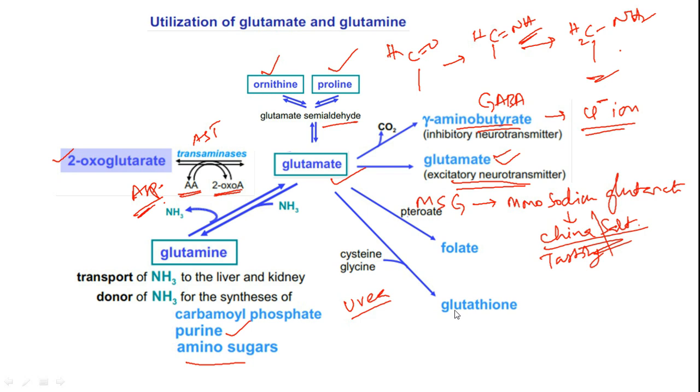For the detailed metabolism or detailed mechanism of biosynthesis, as well as the role of glutathione and folate, I made separate lectures, so I request you to please see those lectures for getting a comprehensive idea on these two topics. So friends, I hope you understood the concept of utilization of glutamate and glutamine and their interrelation. Further, glutamate is also one of the ingredients for the biosynthesis of histidine.